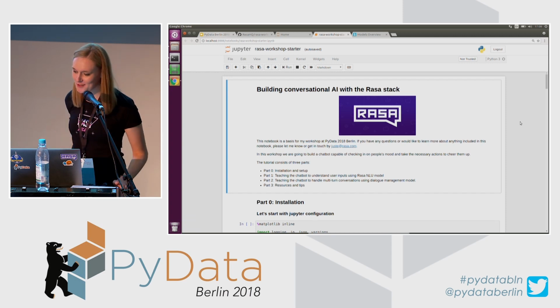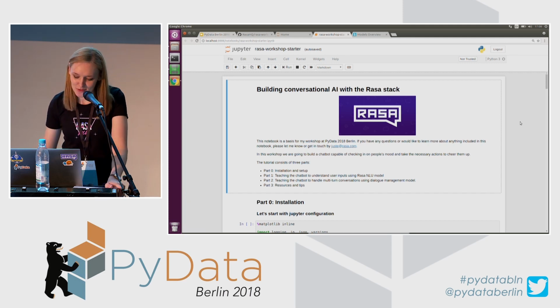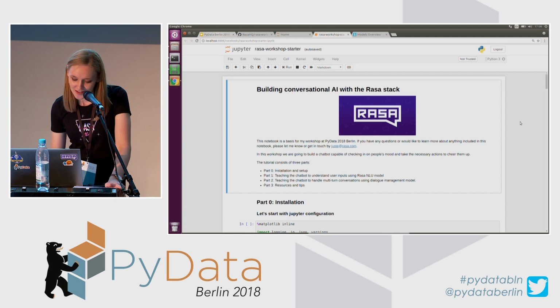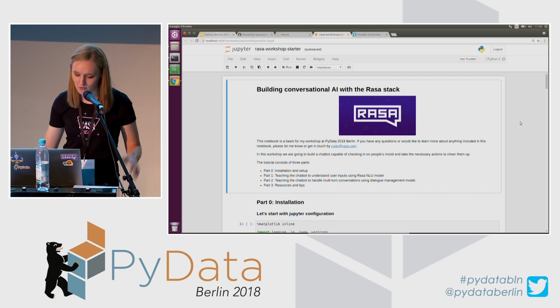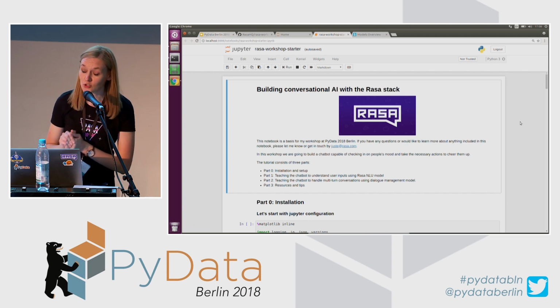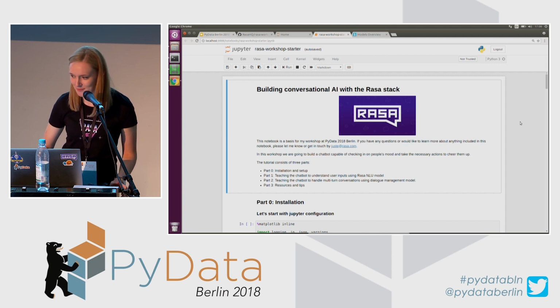As I mentioned, we are going to build a fun little chatbot, which will check in about how the users feel, and then take specific action based on the answers. So this entire coding workshop will go like this: I will talk a little bit about installation, then we will build an NLU model. After that, we will build a dialogue management model, and I will share some resources to read after, and maybe share some tips depending on how much time I have.